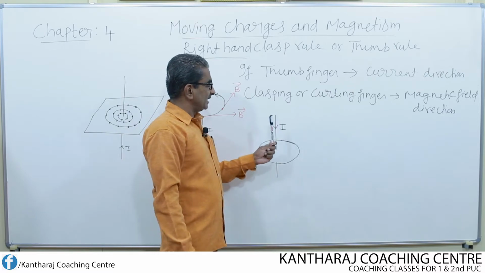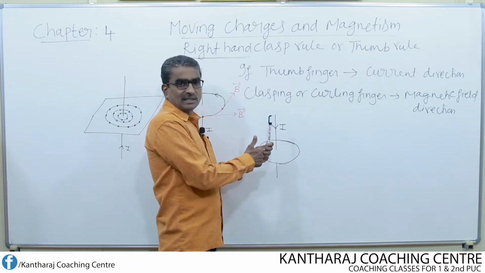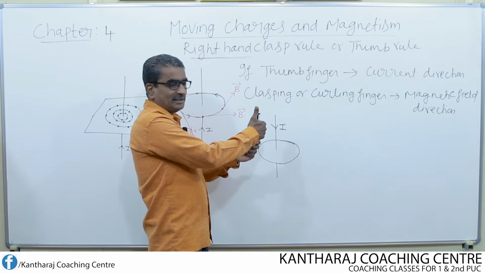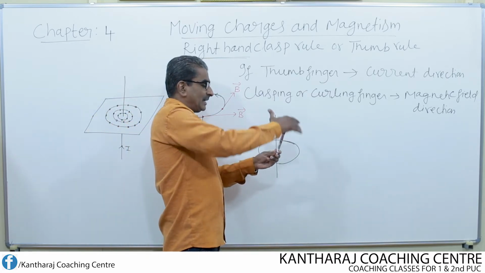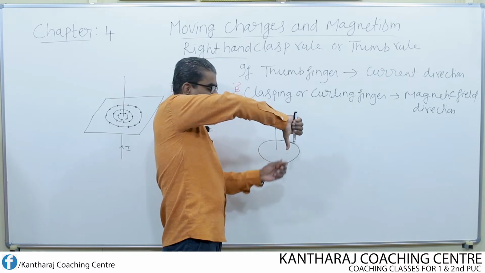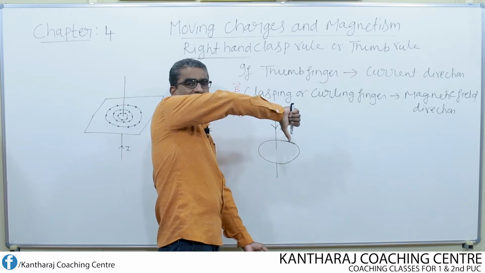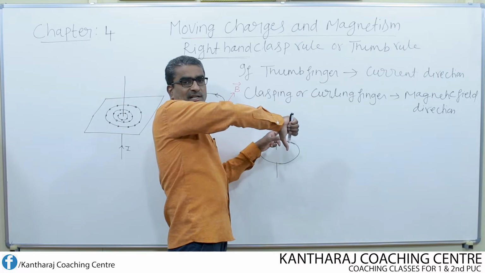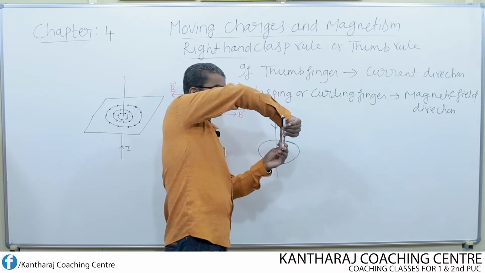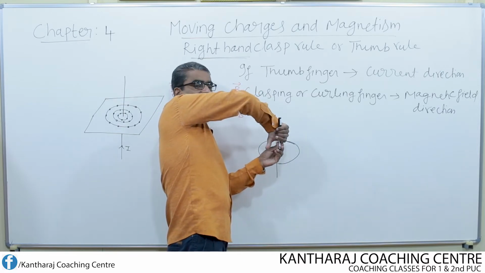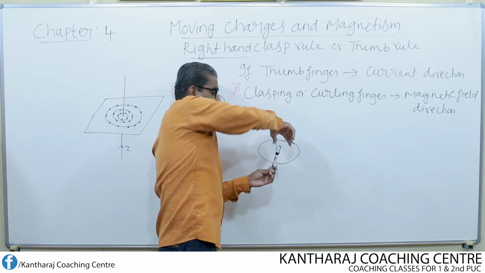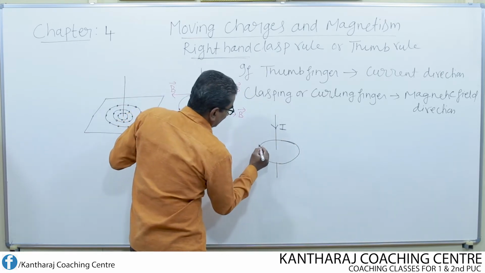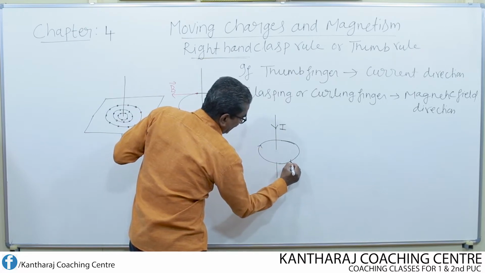This holds good for the first figure, whereas for the second figure I am going to hold the conductor like this. The thumb, which is pointing in the downward direction, gives the direction of current, and the fingers curling like this give the direction of magnetic field. So the fingers are curling along that direction, and I mark the arrows.